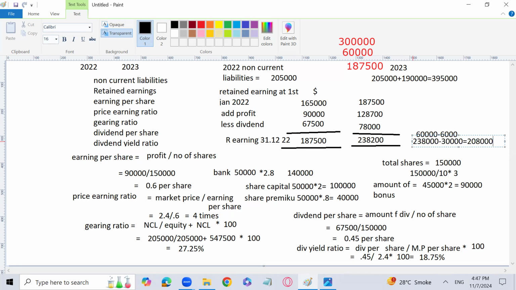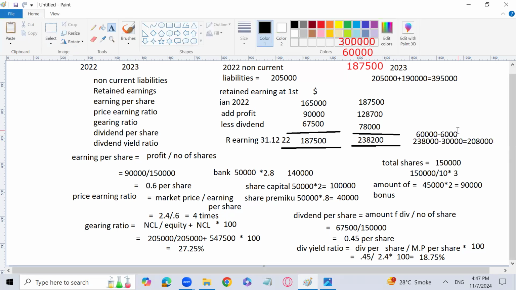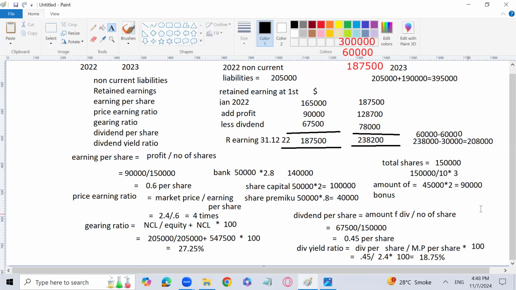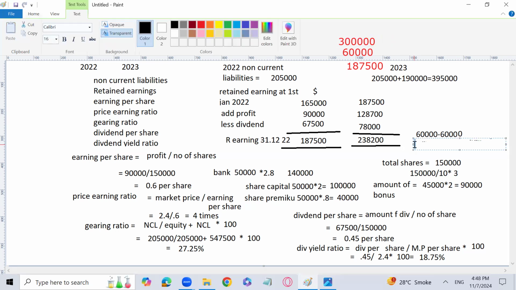The premium is going to be finished because the whole premium of 60,000 has been utilized for the issue of bonus shares, and the remaining amount of 30,000 will be taken from the retained earnings. 238,200 minus 30,000, the answer is 208,200. Now you can calculate all the ratios again to solve the question. It is quite simple.